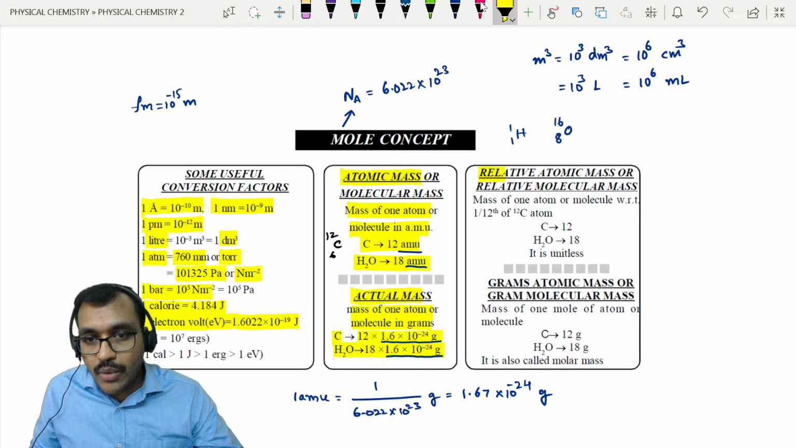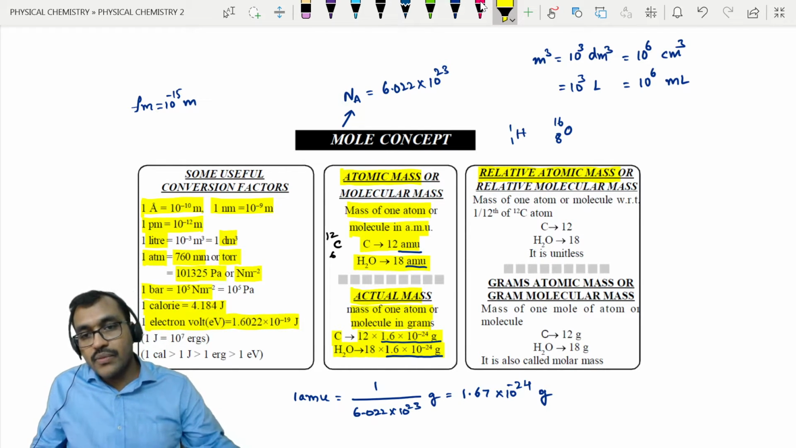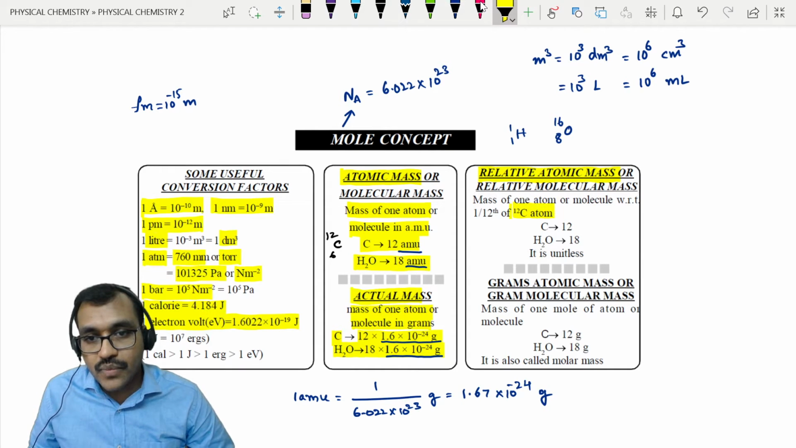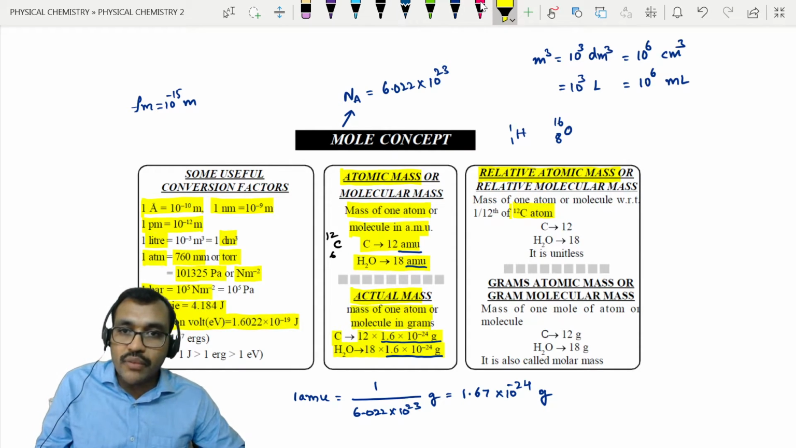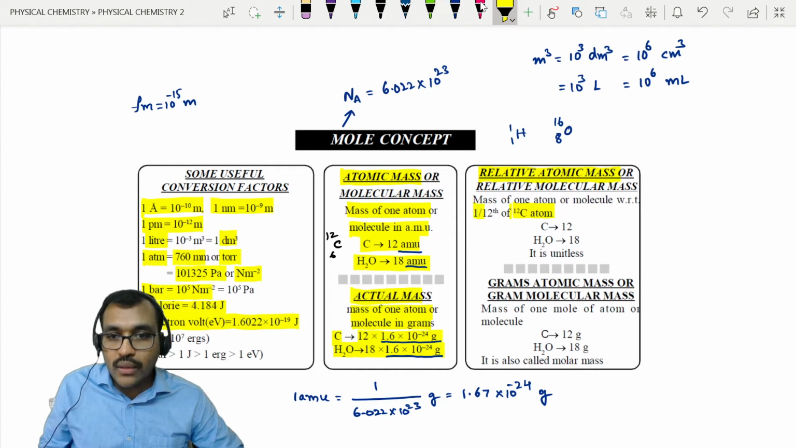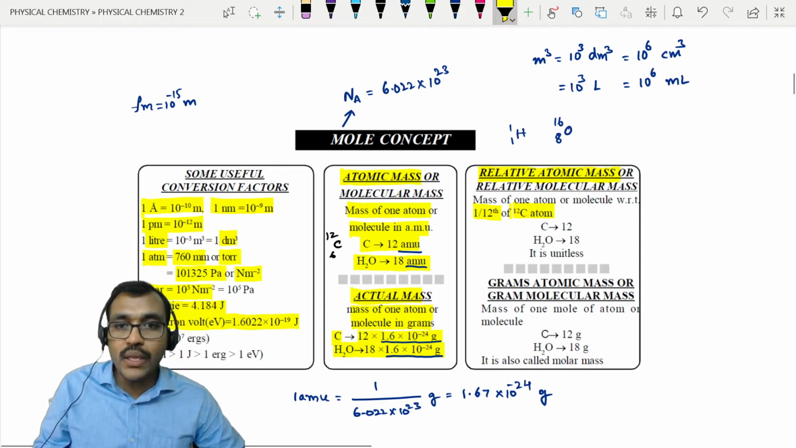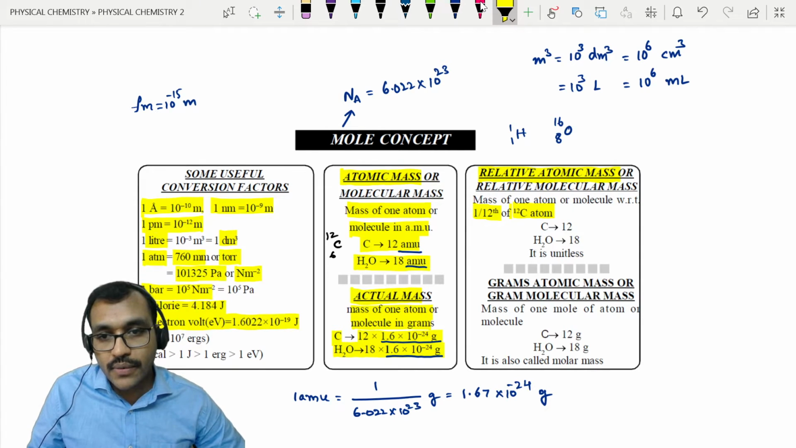Next, relative atomic mass means comparing atomic mass with something else. Generally, we take C-12 as a reference. So 1 AMU is defined as 1/12 of the mass of a C-12 (6C12) atom, right?